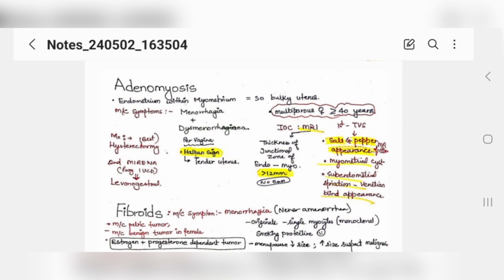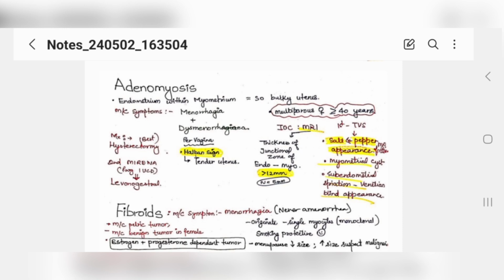If your endometrium is present within the myometrium, then you will say adenomyosis, and the question will be framed in such a way that a female patient of age 40 to 42 has come to you with a complaint of lower abdominal pain. She is a multiparous female, and she complains of excessive menorrhagia for a few months. Whenever a multiparous female of 40 years complains of pain in the lower abdomen, then you have to think of adenomyosis.